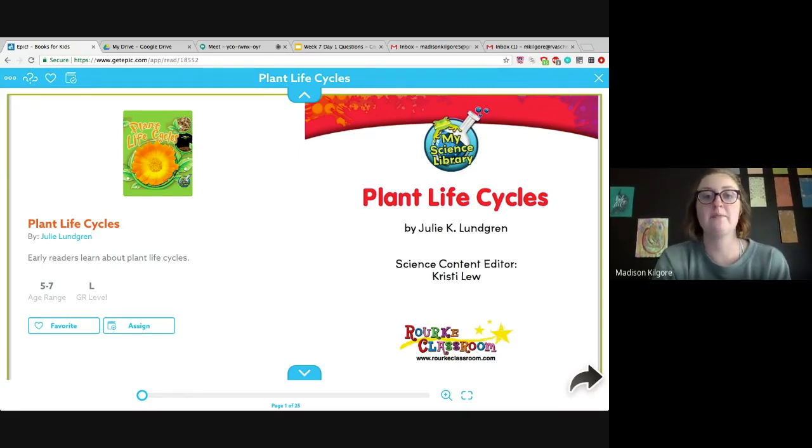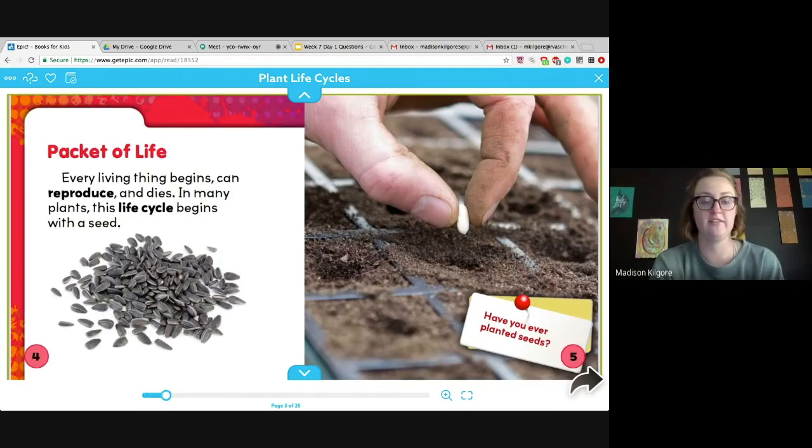So I start by previewing the text, looking at the text features. So I notice there's a heading. It says Packet of Life. So that's interesting, packet. So I'm wondering what that means. I'm seeing there's a photograph that looks like seeds to me. And then here it looks like there's some dirt. A person is putting seeds into the ground.